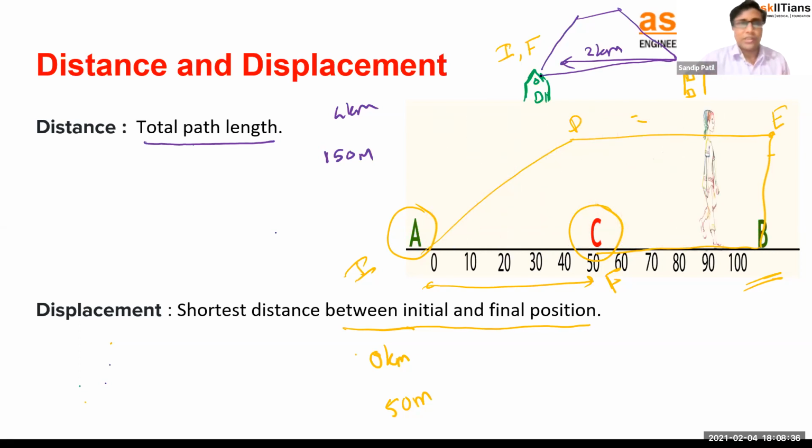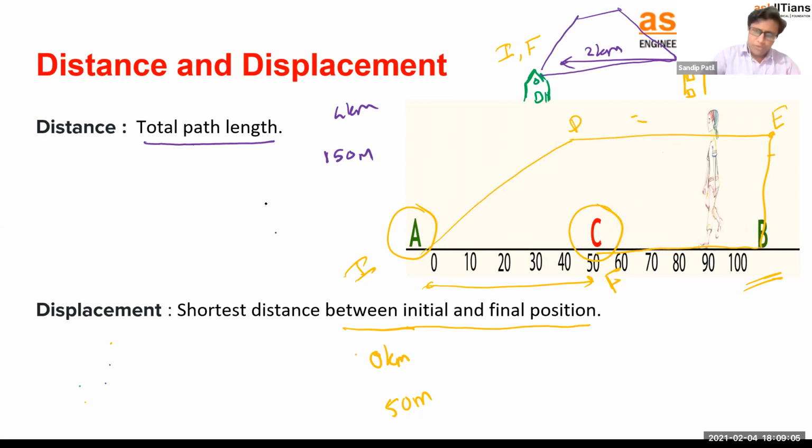You went to any shop or coffee shop to have coffee, or an ice cream shop to have ice cream, or a hotel, it doesn't matter. You started initially at home, and you finally went back home. That's it. Simple. So this is the distance, or total path length, not displacement actually. Distance tells you how much distance you have traveled, and displacement doesn't care anything about that.